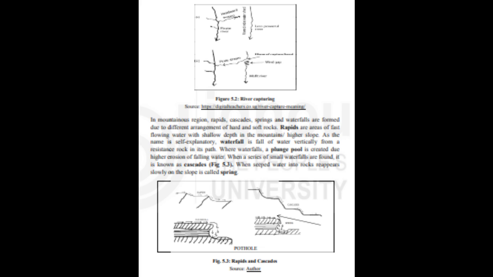River capturing is an important feature of the young stage. Due to headward erosion, when a river erodes towards its source, it captures the water of another river. The point where a river captures another river is called the elbow of capture. After some time, the bed of the river with steeper slope and deeper valley drains almost the entire water. Hence, the downstream valley of the captured river is devoid of water.